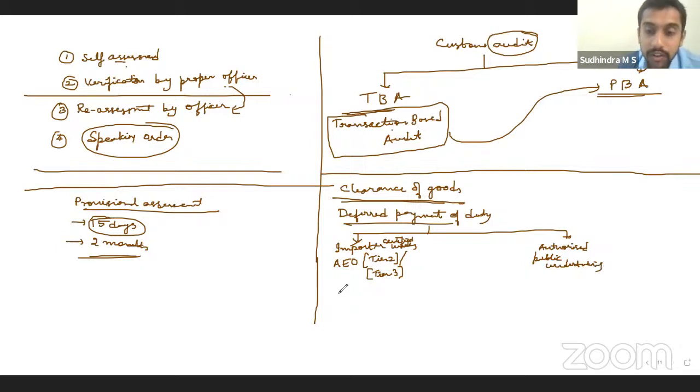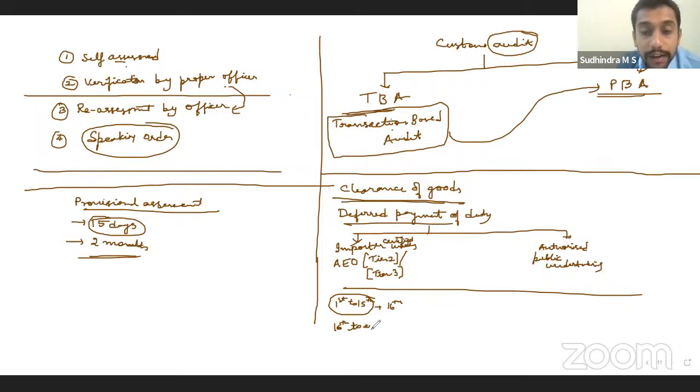When I say deferred payment, what is this deferred payment? For all the imports that they have done from 1st to 15th of a particular month, you pay consolidated customs duty on 16th. For all the imports done from 16th to the end of the month, except March, you can pay on 1st of the next month.